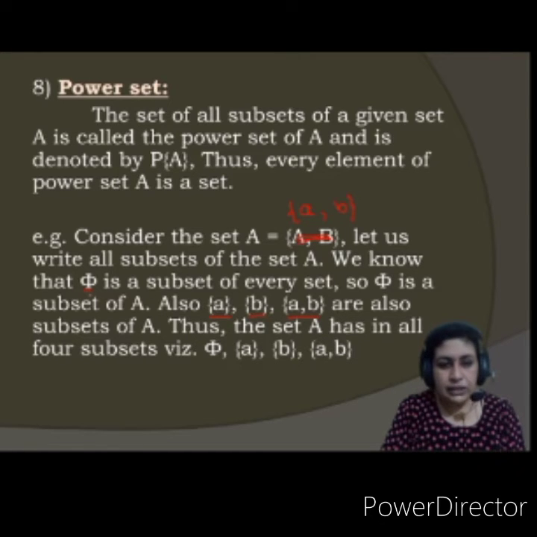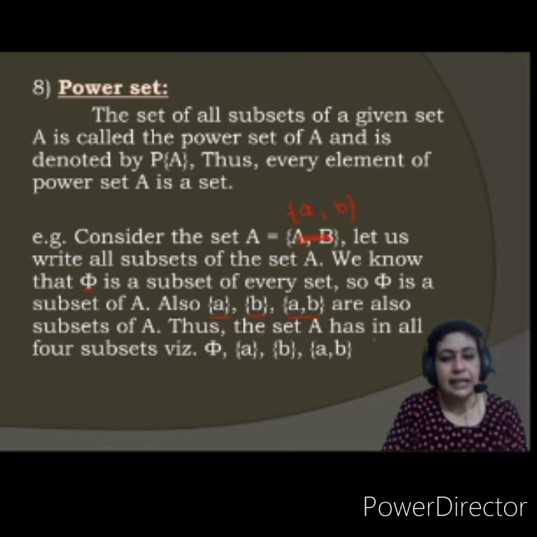So phi is 1, a is 1, b is 1, and ab is 1. Thus, the set A has in all 4 subsets, namely phi, a, b, and ab. I hope this is clear to you.